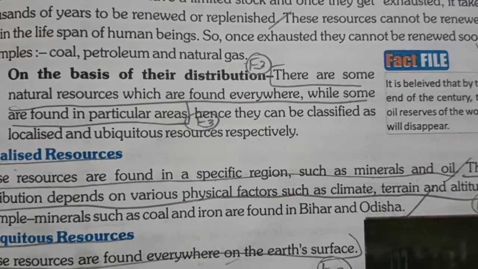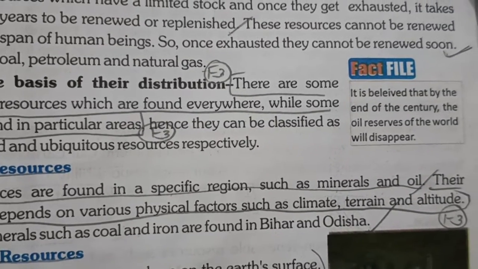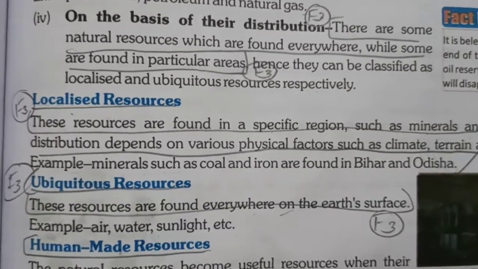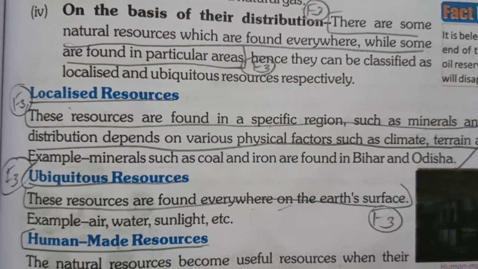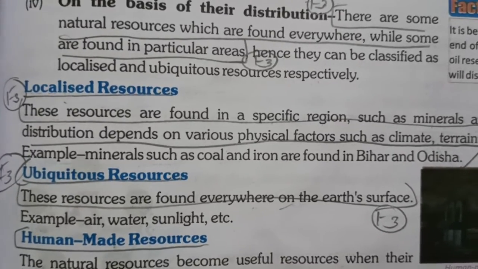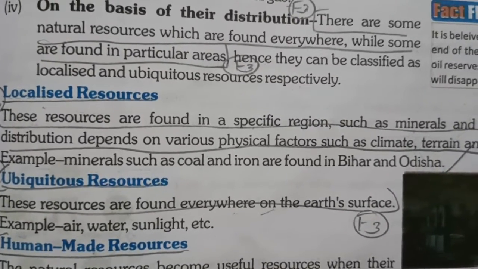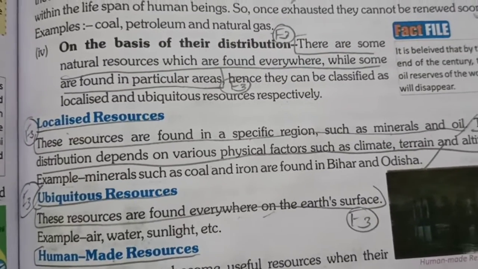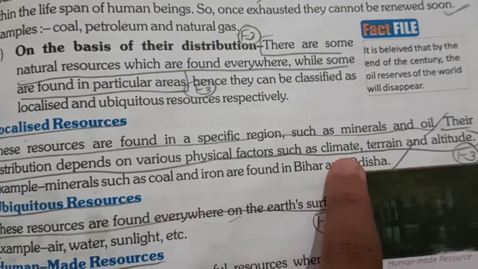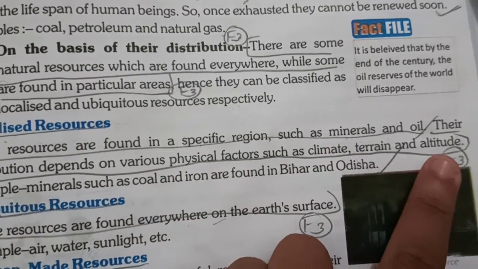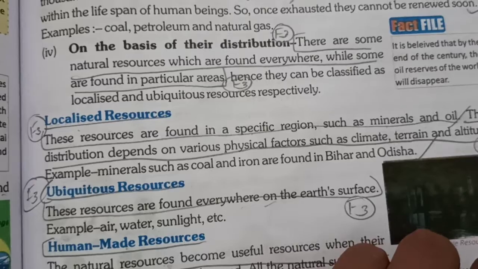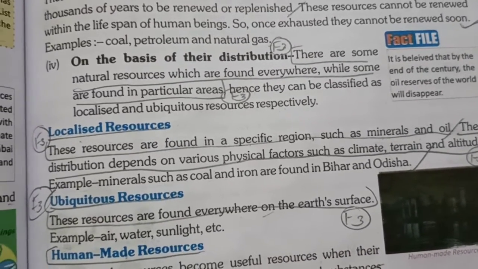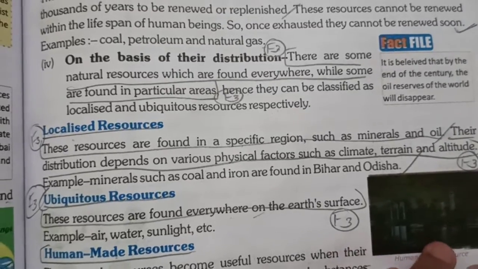Their distribution depends on various physical factors such as climate, terrain, and altitude. Ubiquitous resources are found everywhere on the earth's surface. So, we can say that if the distribution is dependent on climate, terrain, and altitude, then because of it, the resources are unevenly distributed.